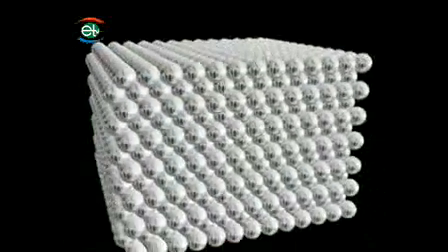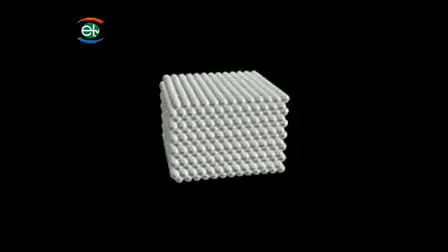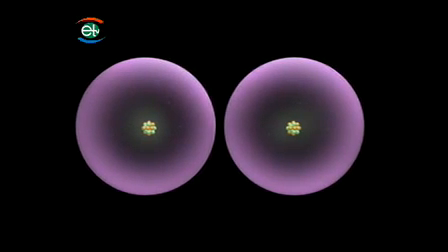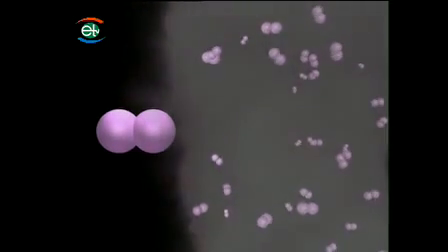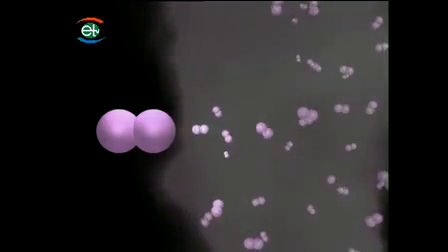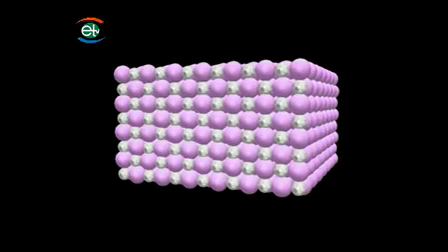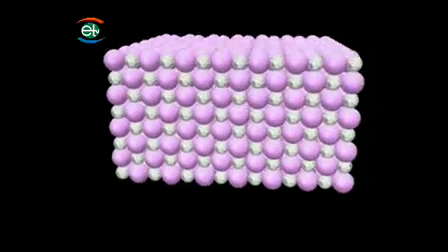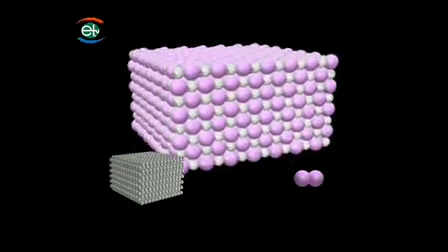Inside the sodium element, sodium atoms are tightly packed together, so it is a solid. On the other hand, each chlorine molecule is made up of 2 chlorine atoms. Under normal temperature and pressure, the chlorine molecules are far apart from one another, so chlorine is a gas. When there is a chemical reaction between sodium and chlorine, they combine to become sodium chloride. Its structure is different from that of both sodium and chlorine, therefore it has different properties.